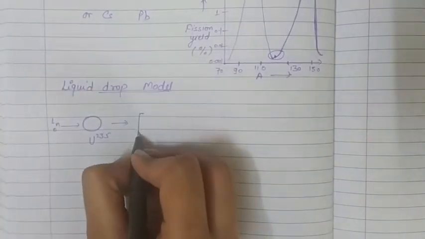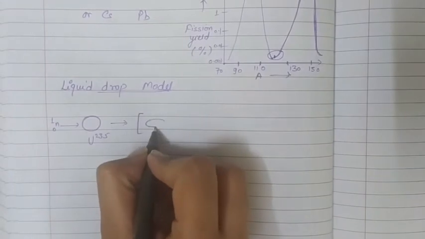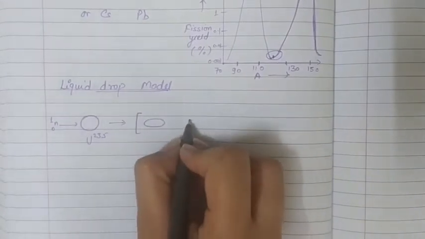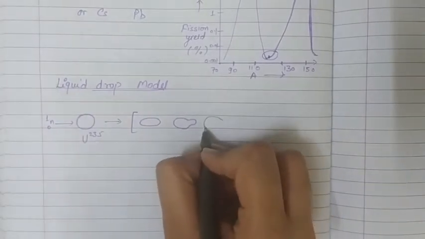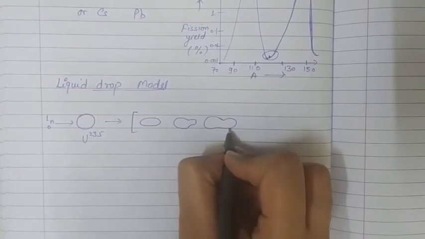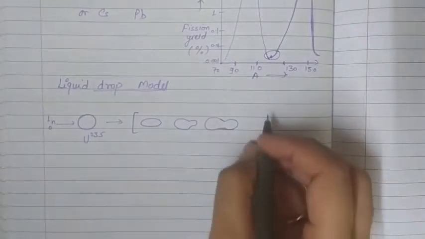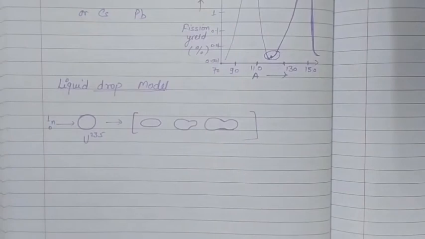This spherical nucleus starts deforming into a dumbbell shaped nucleus in different stages. So it starts like this. First it gets some oval kind of structure, then it starts showing a slight dumbbell, and again it shows a clear dumbbell to us. So this is how it starts showing a dumbbell kind of structure because of the large excitation energy and disturbance of equilibrium in that nucleus. And occasionally this leads to the fission of this nucleus.